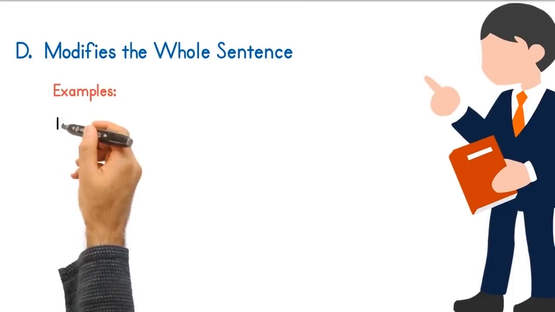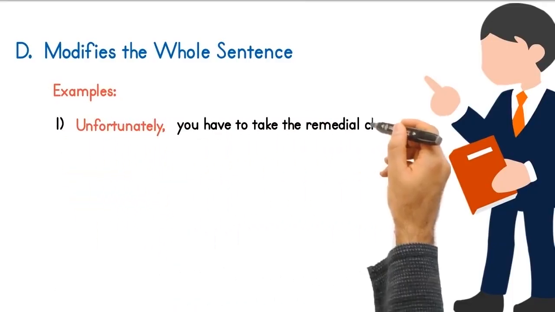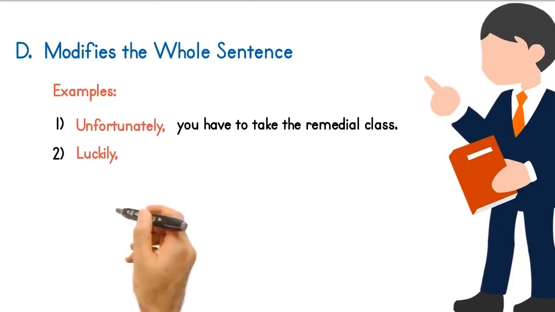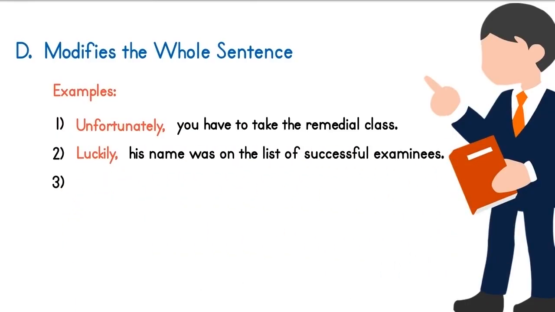D. Modifies the whole sentence. Examples: unfortunately, you have to take a remedial class. Luckily, his name was on the list of successful examinees. Surely, you will graduate next semester.